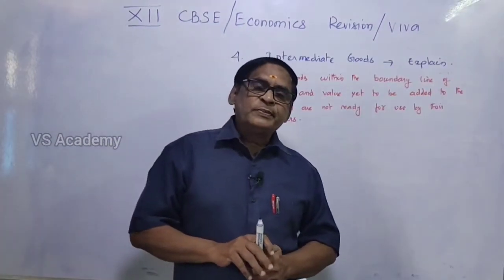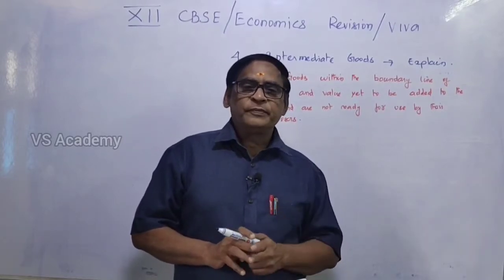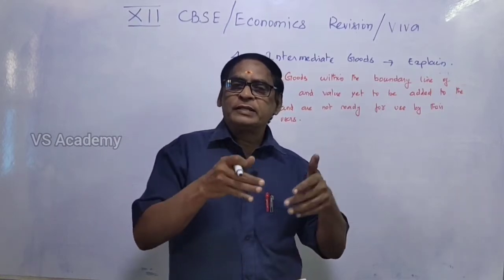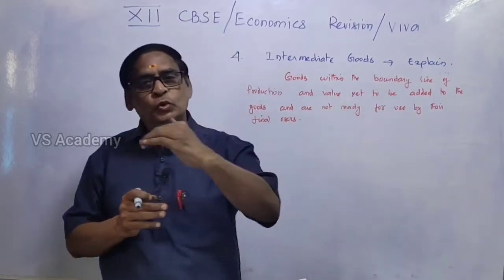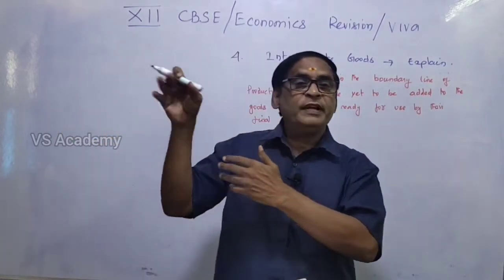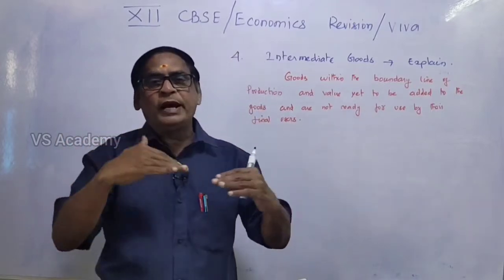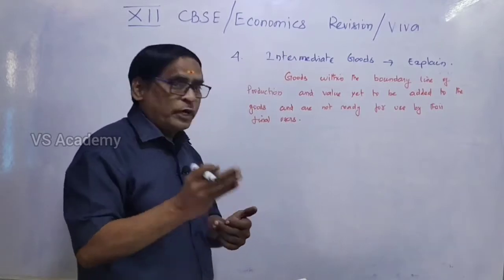Intermediate goods, please explain. If this question is asked, what are intermediate goods? For manufacturing the final product, you have to put the raw materials in the process first. The raw material has to be passed through many processes in order to become the final product. So the materials within this boundary line are called intermediate goods. You can write like that.